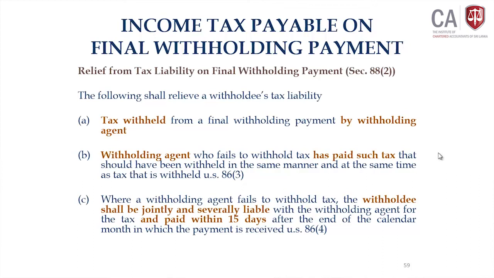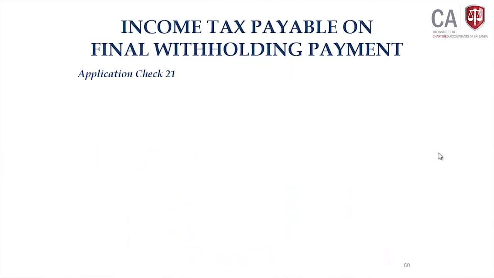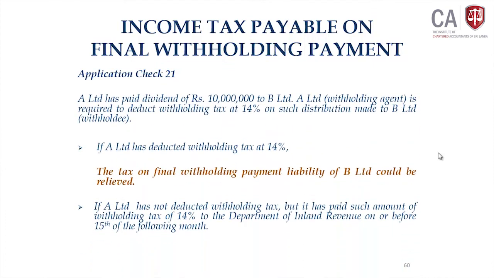I will put this scenario into an example to explain simply. Look at application check 21. I give a simple example for you to have a clear understanding.